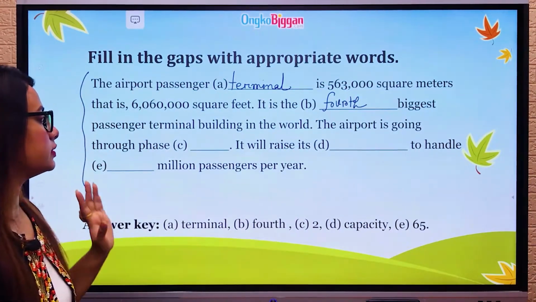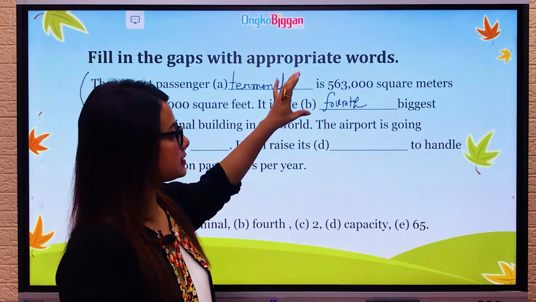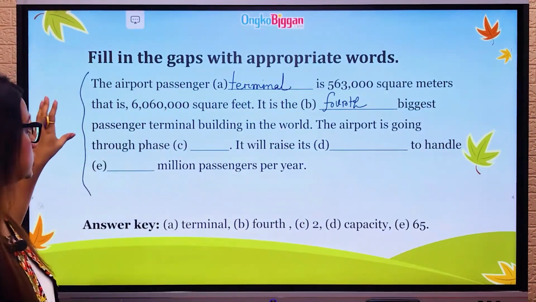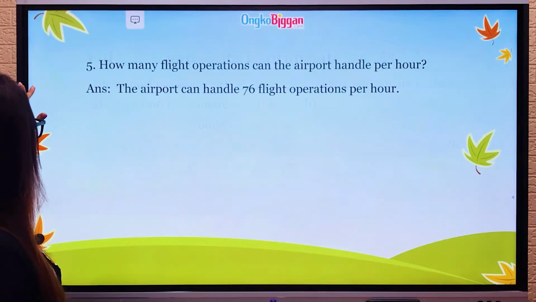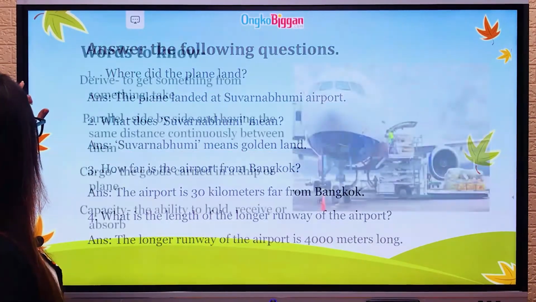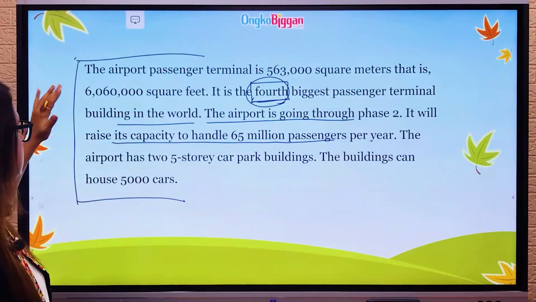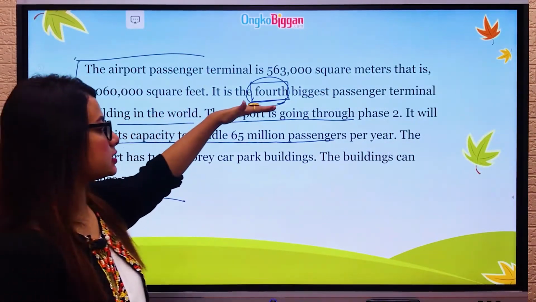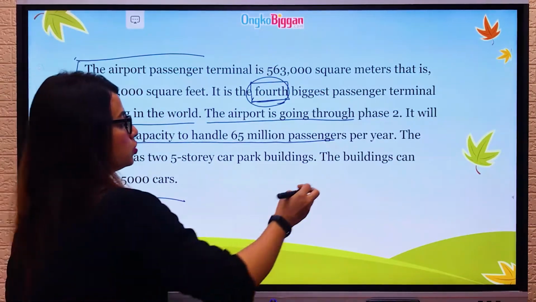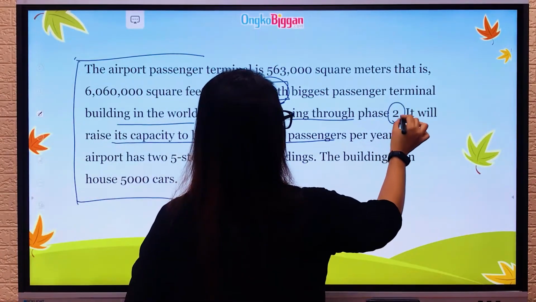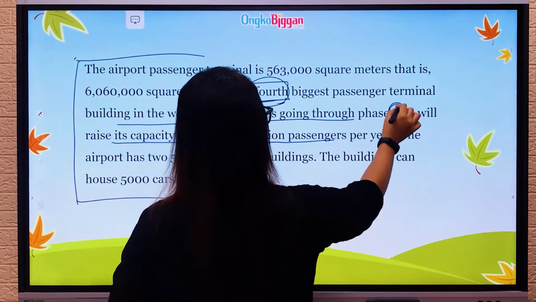Then we will read out this line. It says the airport is going through phase dash. So if we again look at the passage, it says the airport is going through phase 2. So the answer should be 2.